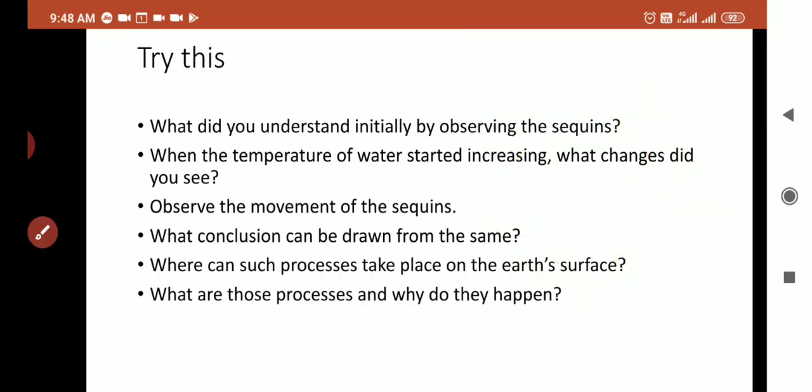Okay, children. So it happened because of the temperature only. So try to understand, because we didn't actually do this activity, but you can imagine that the place of warm water is taken by the cold water, and that's why there is circular movement in the tray. Okay. Now where can such a process take place on the earth's surface? Where can we see such types of processes?